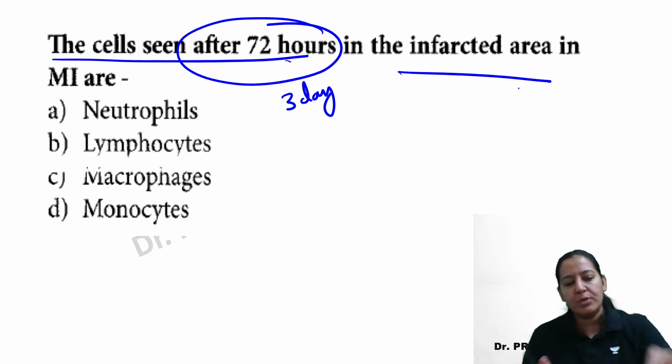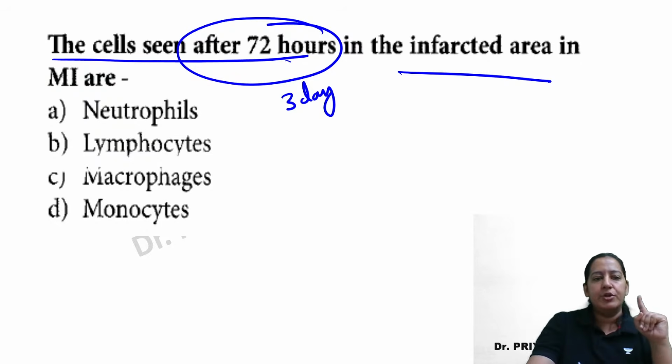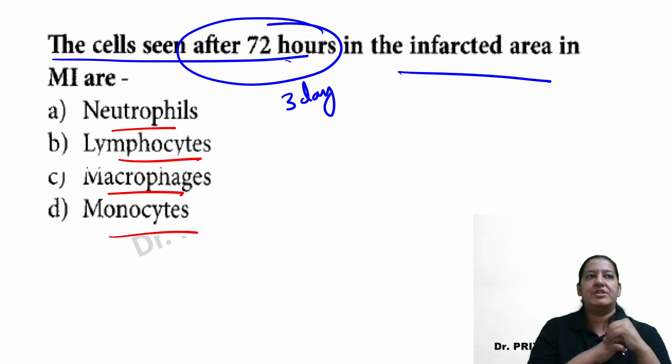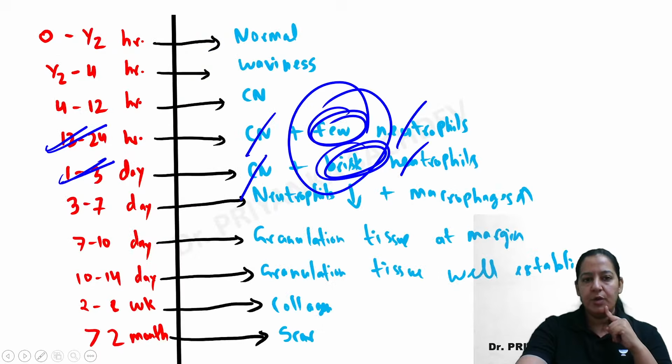Can you tell me the name of those cells? What are those cells? Neutrophils, lymphocyte, macrophage, or monocyte? Can you tell me? What is it? So which cells appear after 72 hours? Do you want to see the table? This is the table. I'm asking after 72 hours. 72 hours means 3 days.